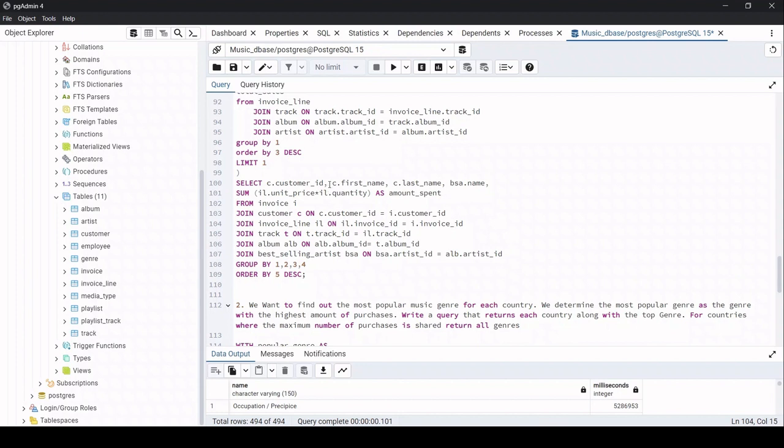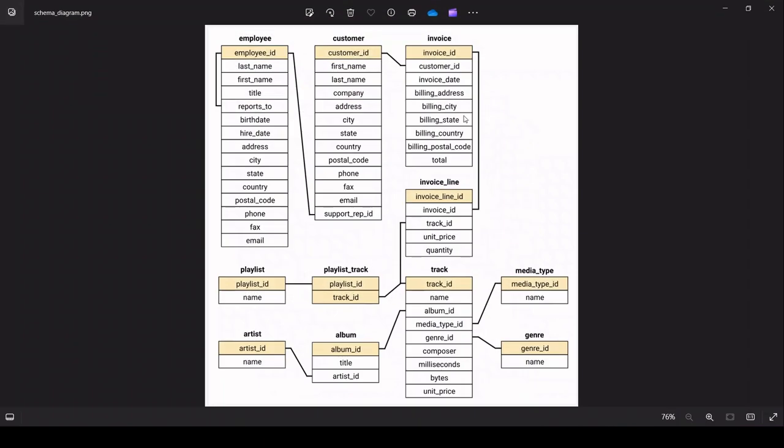Now to retrieve the customer data, we have done select customer id, first name, last name, and the best selling artist, because we have taken the data from the previous query, right? And we will also find the sum of all the total sales, which we will be assigning as amount spent from invoice i. That means keeping the invoice i in between, we have to connect all the tables coming from customer, invoice, invoice line, track, album, and artist. Okay, so basically we are doing the normal thing itself. We are just joining all the tables, but the twist comes over here.